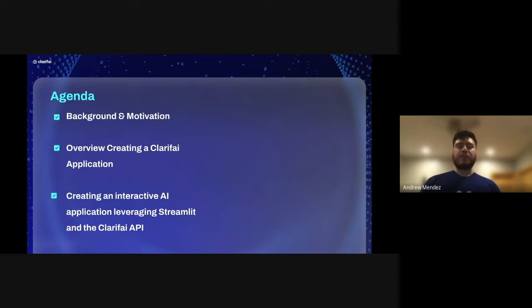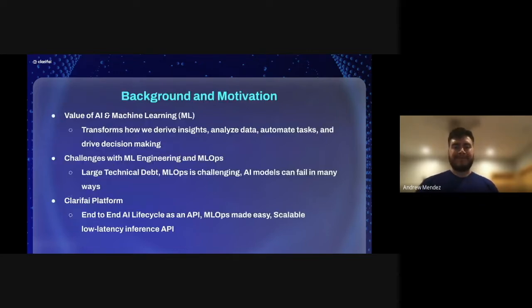The agenda for this tutorial includes some background and motivation, a demo showing you how to create an application on Clarifai, and then I'll hand the tutorial over to Marissa, who will then be creating an interactive AI application using the Clarifai API and Streamlit, an open source application framework.